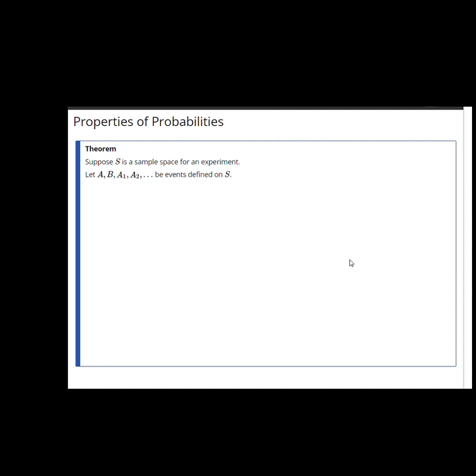Properties of probabilities. Suppose S is a sample space for an experiment, and let A, B, A1, A2, and so on be events defined on S.